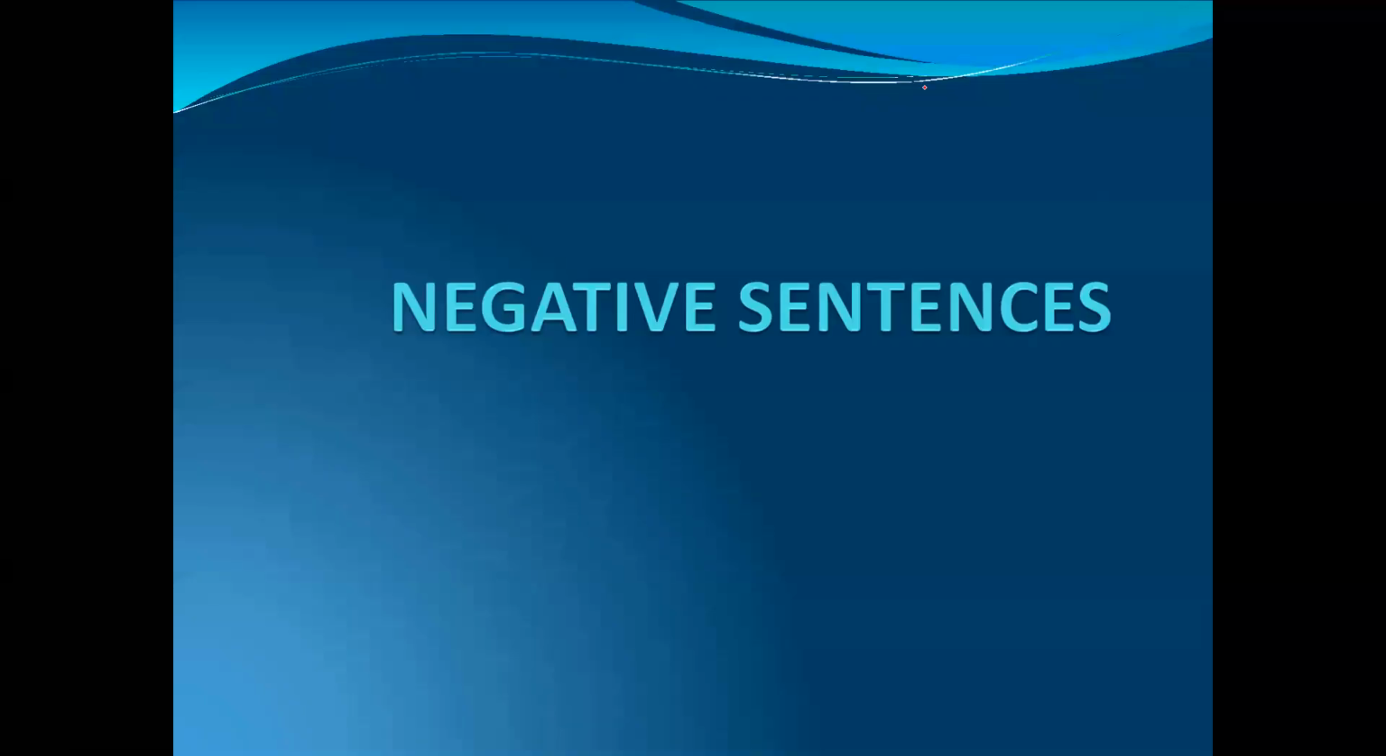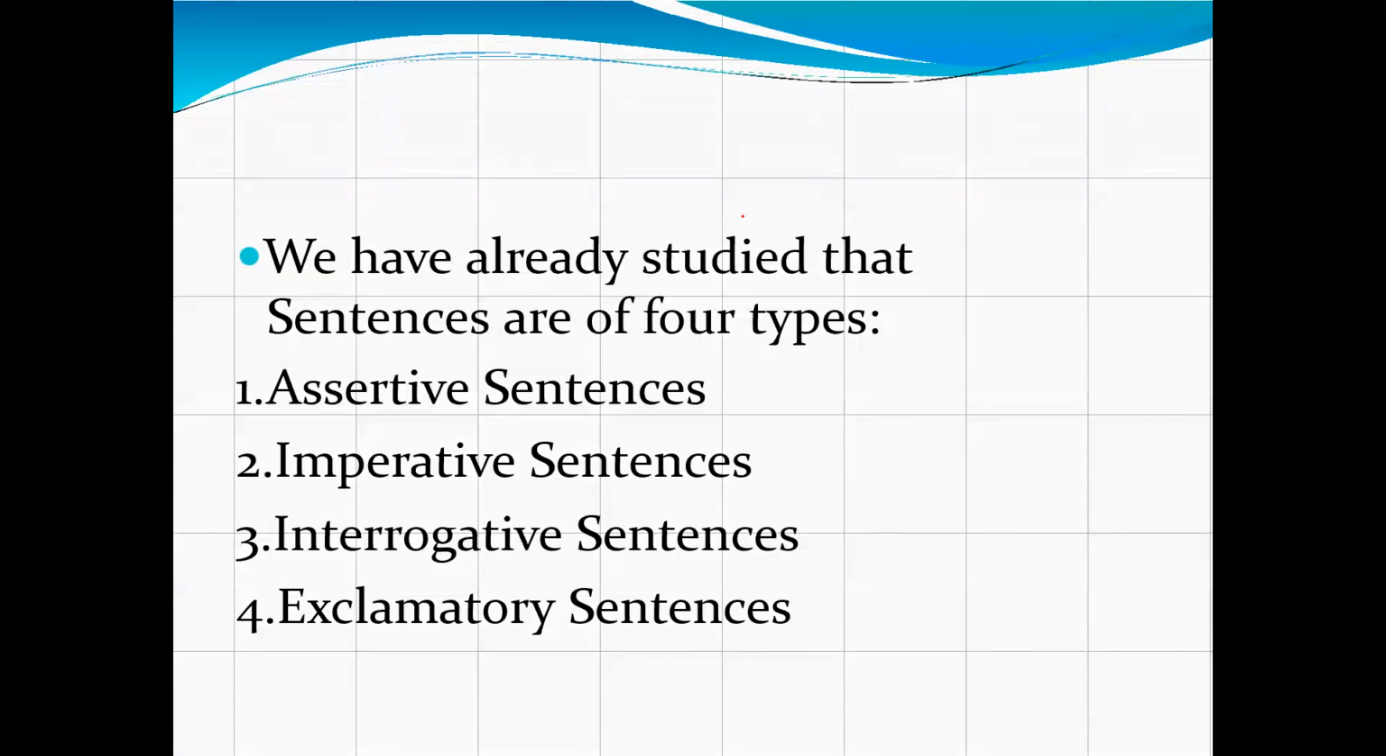Students, in this video, we will see your chapter number 4, negative sentences, and your chapter number 26, using negative form. Let's see. So, students, we are going to see our negative sentences. In the previous lecture, we have seen that there are 4 types of sentences: assertive sentences, imperative sentences, interrogative sentences, and exclamatory sentences. Now, we will see assertive sentences. Let's see.